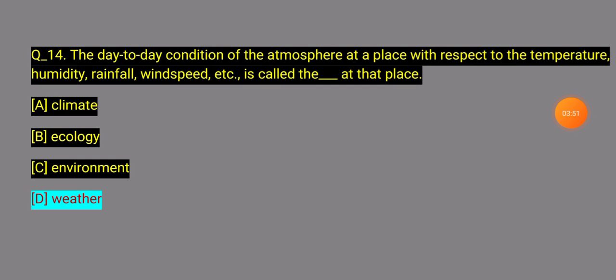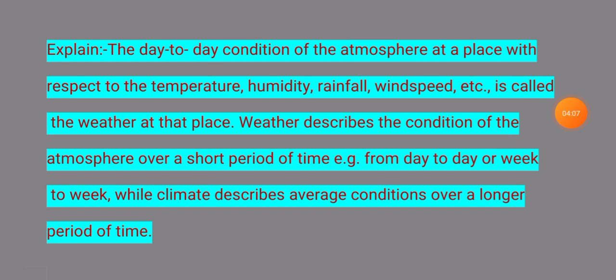Number D, weather. The day to day condition of the atmosphere of a place with respect to temperature, humidity, rainfall and wind speed is called weather in that place. 14 number question explanation: The day to day condition in the atmosphere at a place with respect to temperature, humidity, rainfall, wind speed etc. is called weather at the place. Weather describes the condition of the atmosphere over a short period of time, from day to week, while climate describes the average condition over a longer period of time. Next question.